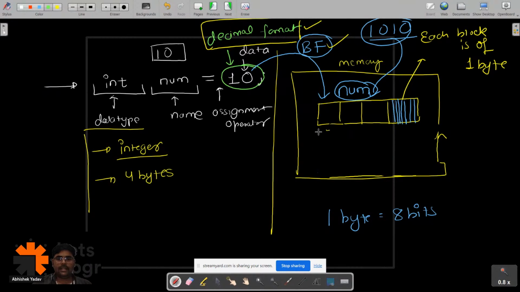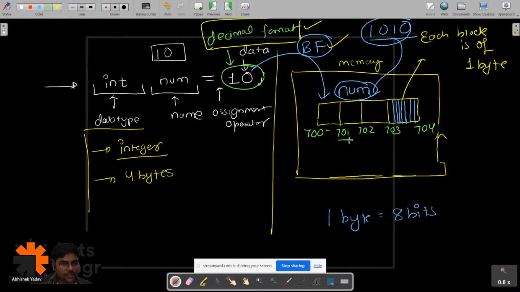Let's take the address also, right? Let's take a simple address value. Let's assume the starting address of the memory block is 700. Then what will be the value of the next address, the next memory block? It is 701, 702, 703, 704.